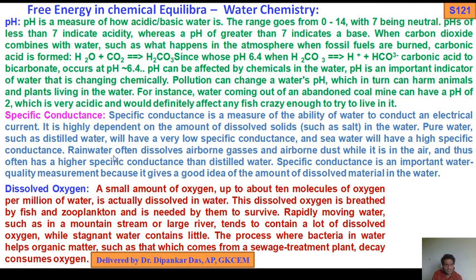Pure water such as distilled water will have a very low specific conductance, and sea water will have a high specific conductance. Rainwater often dissolves airborne gases and airborne dust while it is in the air, and thus often has a higher specific conductance than distilled water. So specific conductance is an important water quality measure because it gives a good idea of the amount of dissolved material in the water. So it tells how much dissolved material is present in the water. So that is why we should know the specific conductance of particular water.